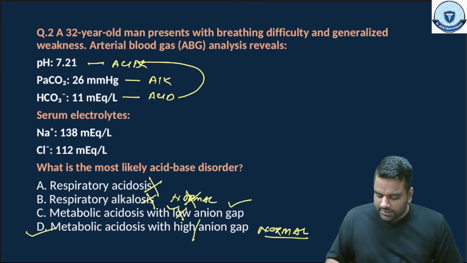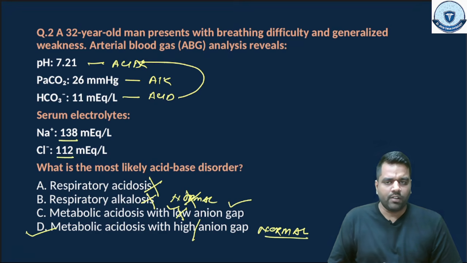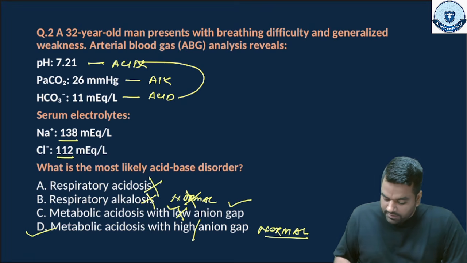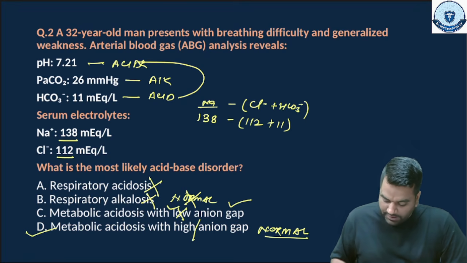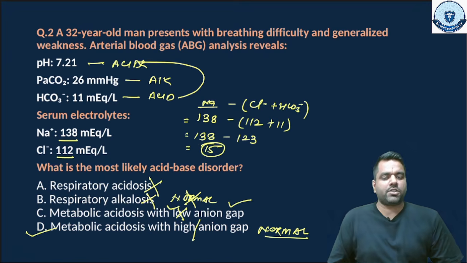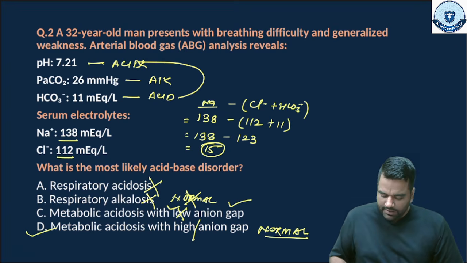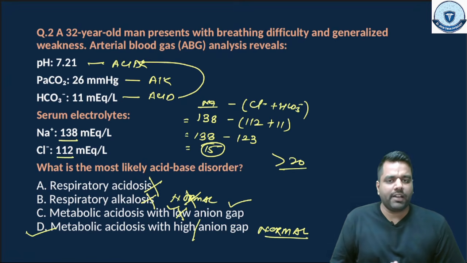And these values were given: sodium 138 and chloride 112. Then you could say that this is the positive ion, sodium, that is 138, and the negative ions, that is chloride and bicarbonate. The chloride value is 112 and bicarbonate is 11. So you would say 138 minus 123, and this would come to 15. So this 15 is actually what you can consider a normal anion gap. High anion gap you will consider if this is more than 20 milliequivalent per liter.